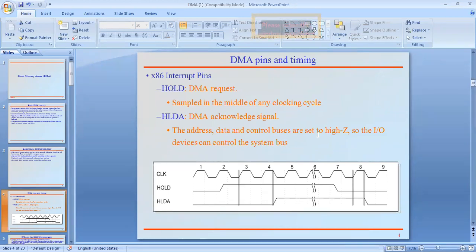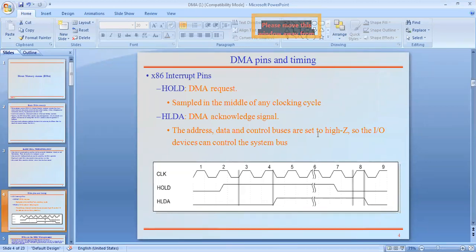Especially when we deal with DMA, these two signals are treated as HOLD and HLDA. The hold signal is the outgoing signal, treated as the request signal, and the incoming signal is the HLDA signal, that is hold acknowledgement.